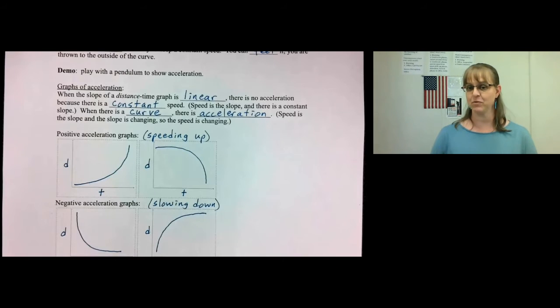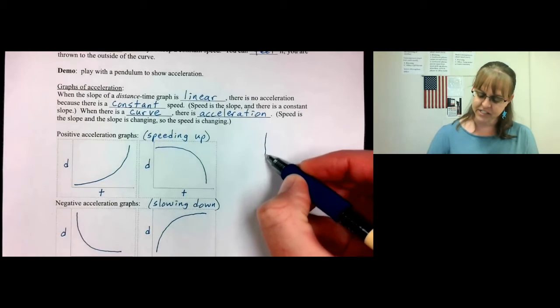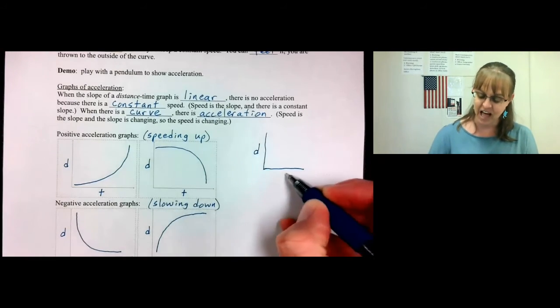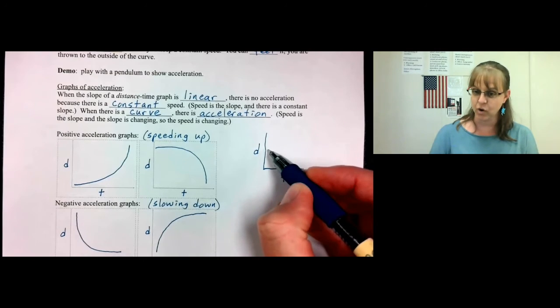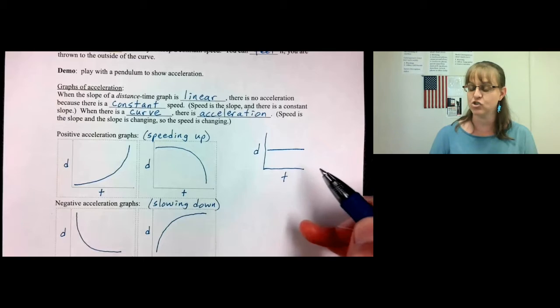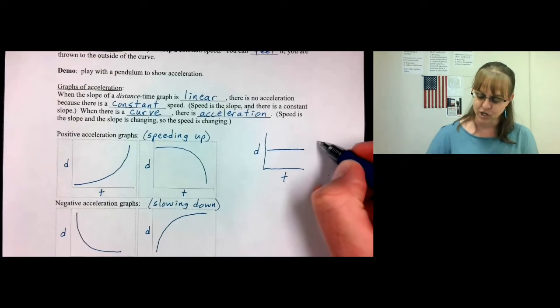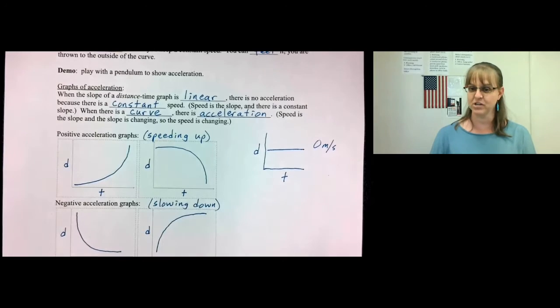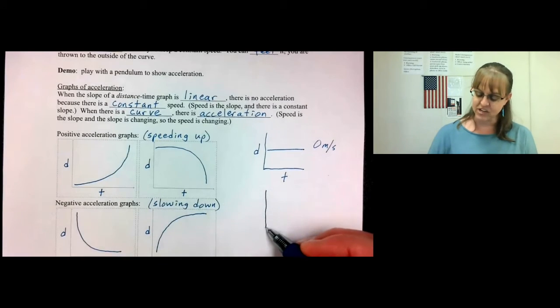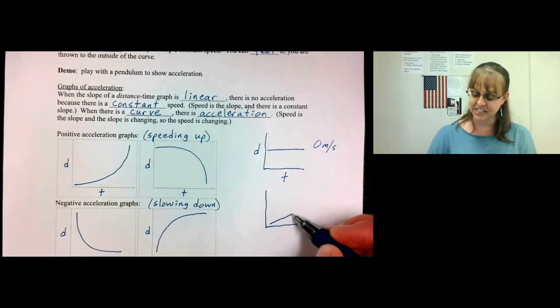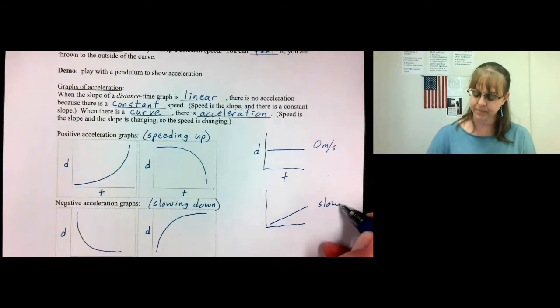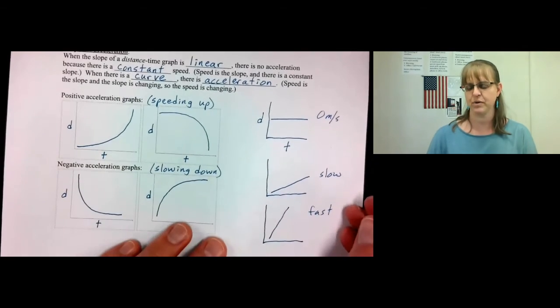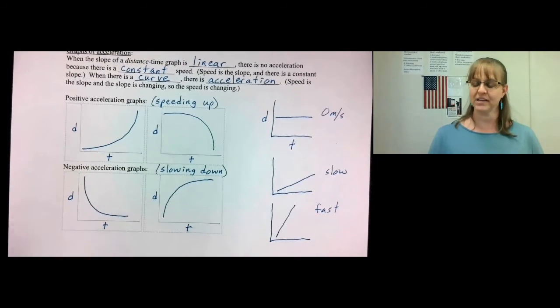When you make a distance-time graph, how do you show acceleration? Well, remember, if your distance-time graph has a flat line with 0 slope, you are going 0 speed. Speed is your slope. If you have 0 slope, you have 0 speed, 0 meters per second. If you have a shallow slope, you are going a steady, slow speed. If you have a steep slope, you are going a steady, fast speed. But what if you're changing your slope? What if you're changing your speed? That's what I'd like to look at now.